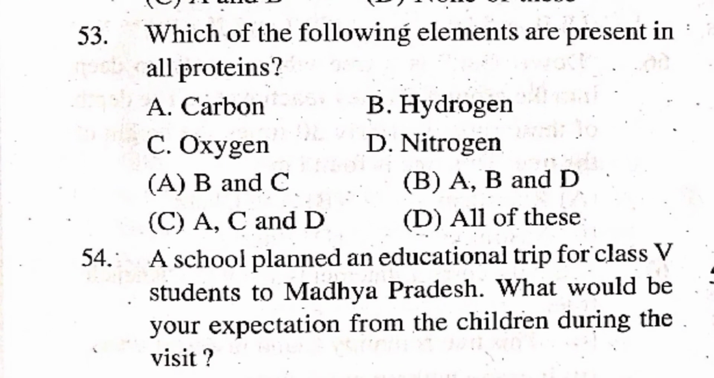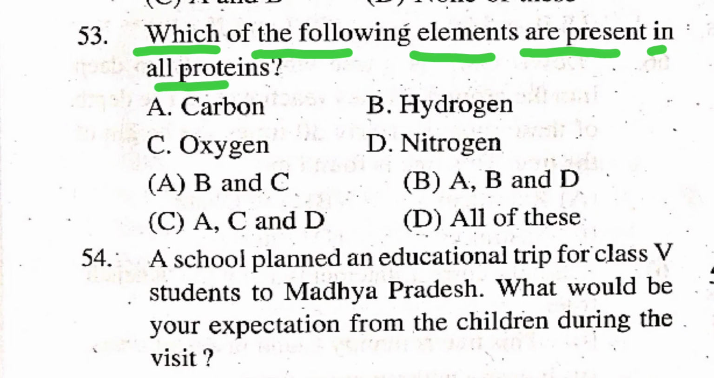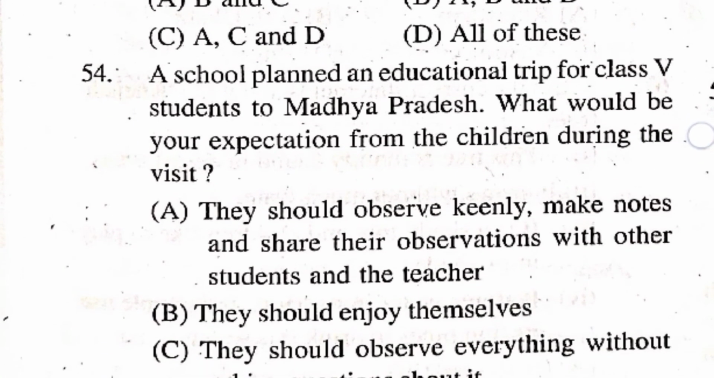Question number 53. Which of the following elements are present in all proteins? Option A carbon, option B hydrogen, option C oxygen, option D nitrogen. Option A, B and C; option B, A, B and D; option C, A, C and D; option D, all of this. Right answer is option C, A, C and D.